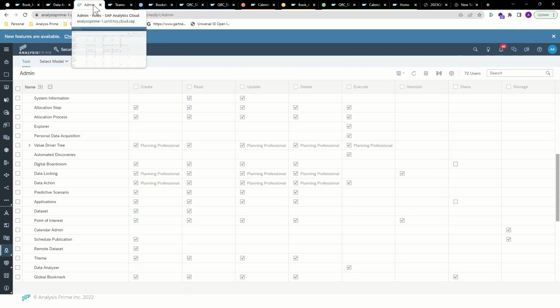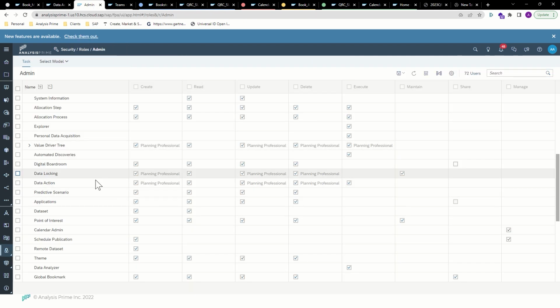So as I mentioned, in considering this new move, there are some things within the role permissions that are still important. First, anyone with data action access needs to have read access to be able to find their own data actions within the file repository. In order to run them, they need execute. And for moving between tenants, data action update is going to need to be made available so that it can be overridden.